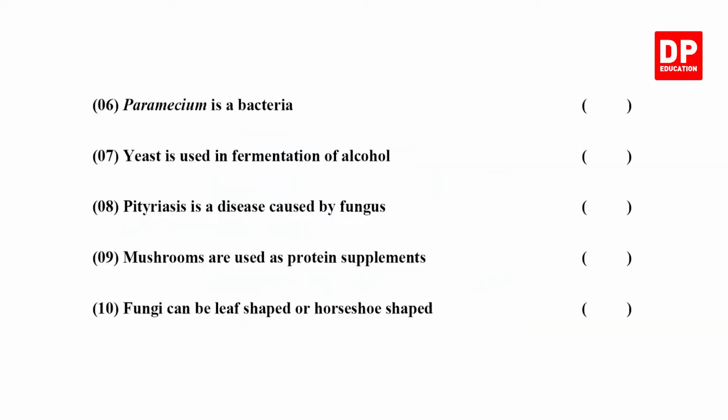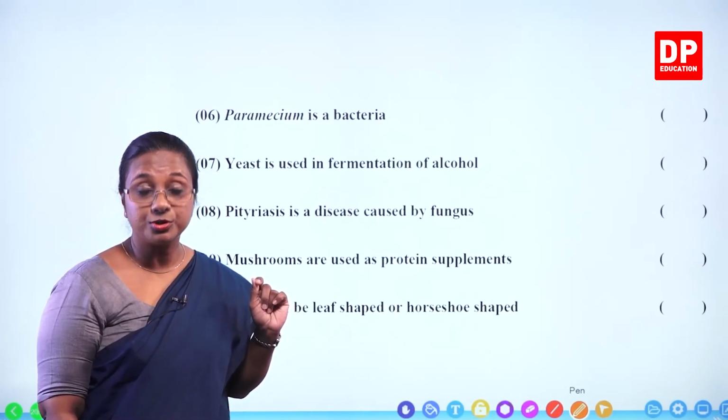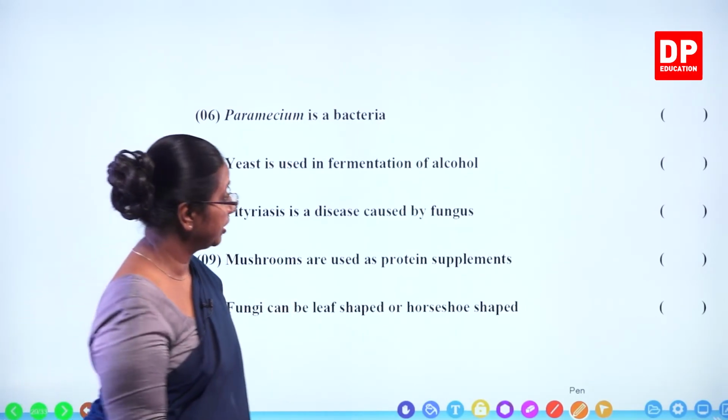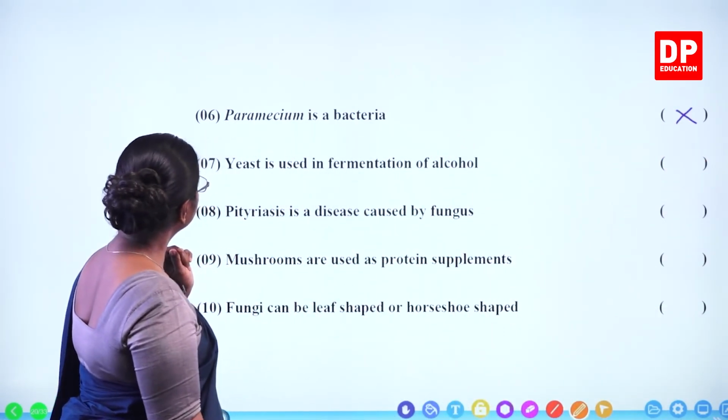There we have, Paramecium is a bacteria. Is it a bacteria? No. It is a protozoan. It belongs to kingdom Protista. So that is also incorrect.